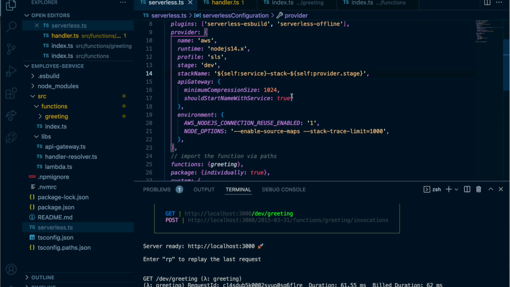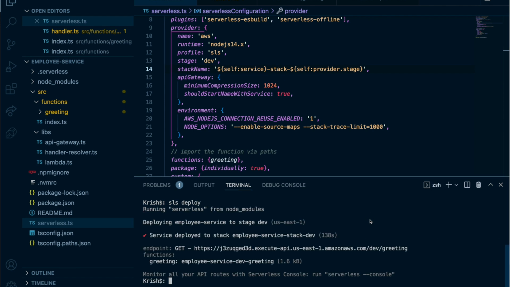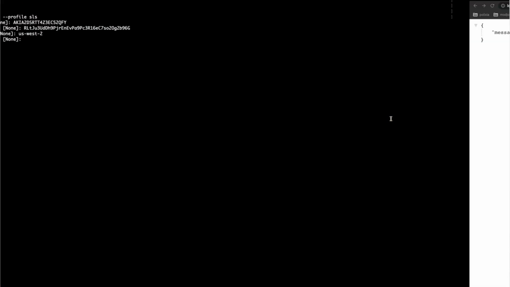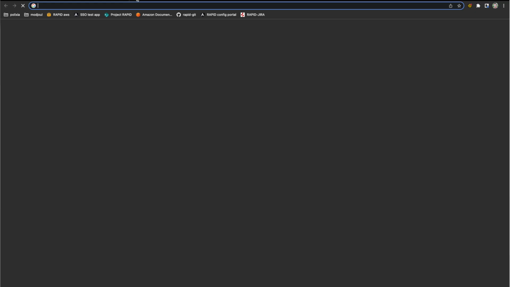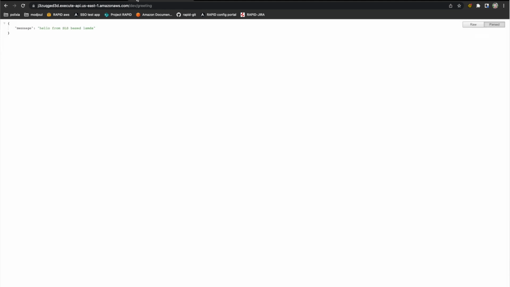Okay, so there are a few more properties you can add here, like you can control the memory and you can do many things which are not in the scope of this video. So what I'm going to do is deploy. Now it's deployed and it will give you the endpoint. So it says this endpoint, and let's go back here and put this endpoint here, okay? Wow, it's working, right?